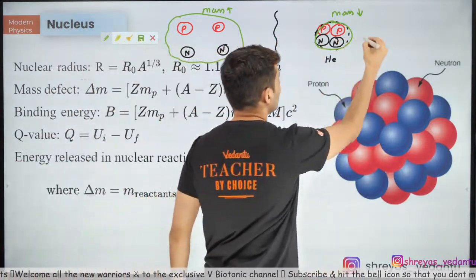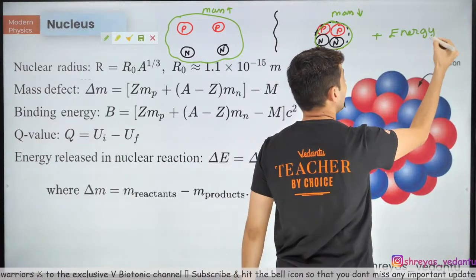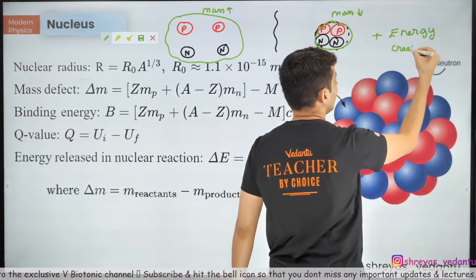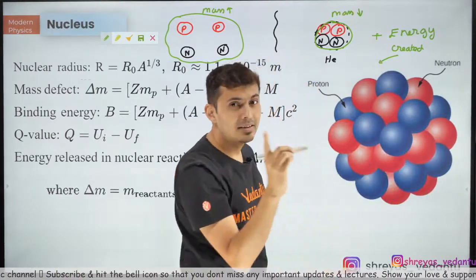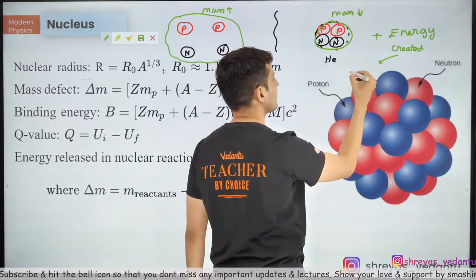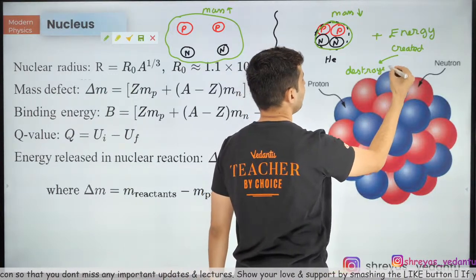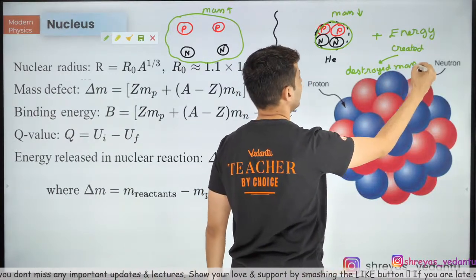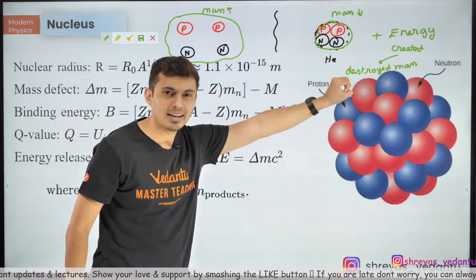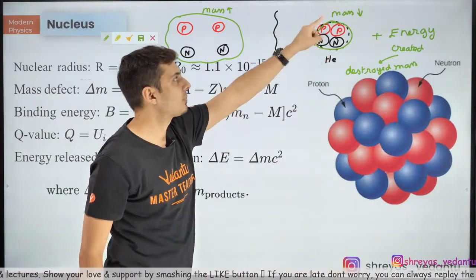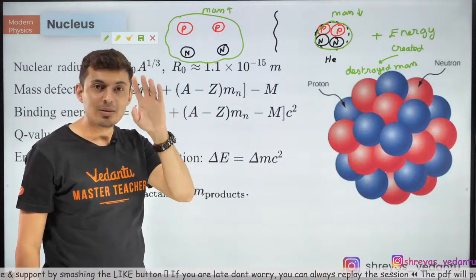So obviously, you should have some energy over here. This is the energy which is created, which is released. Where will this come from? This will come from the mass which is destroyed. Keep this in mind. Hence, the mass inside the nucleus will be slightly less. So mass will be lost. So this mass is less. Keep this in mind.